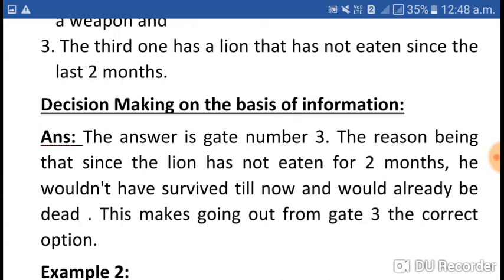We have to select the third door, because behind the third door there is a lion who has not eaten since the last 2 months. So if he has not eaten for the last 2 months, he would not have survived till now and would already be dead. So this makes us select the third door, and the third gate is the correct option.